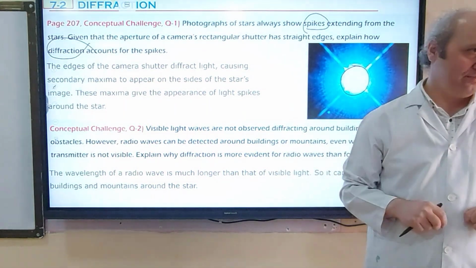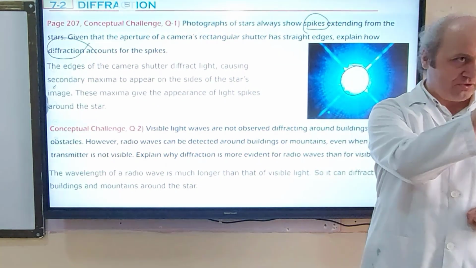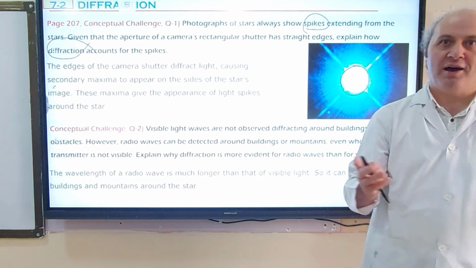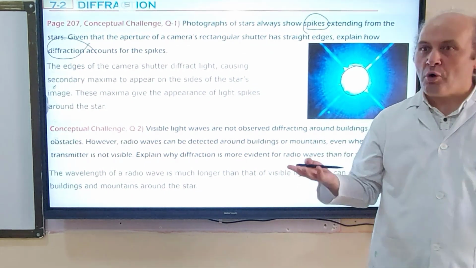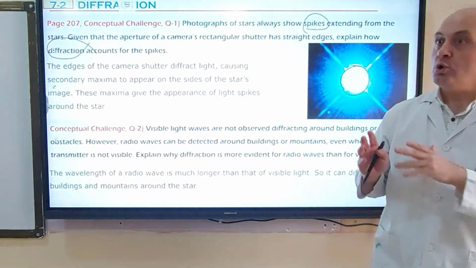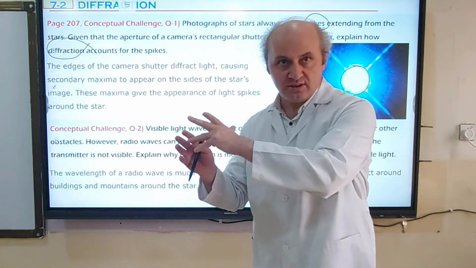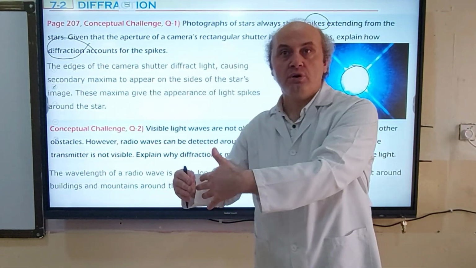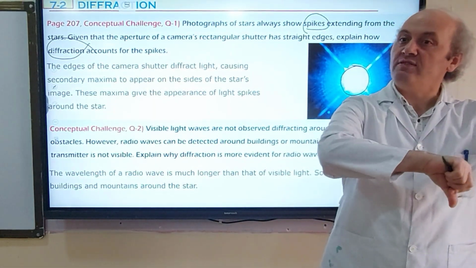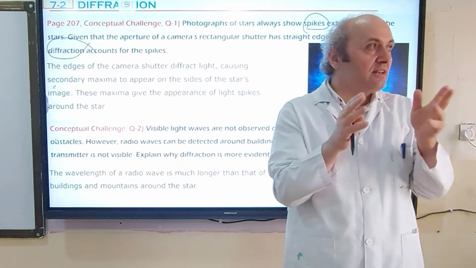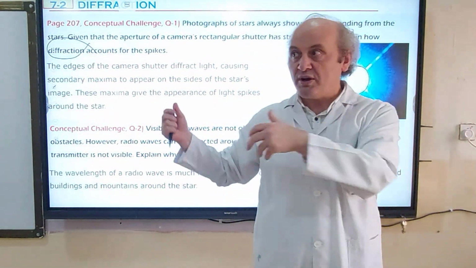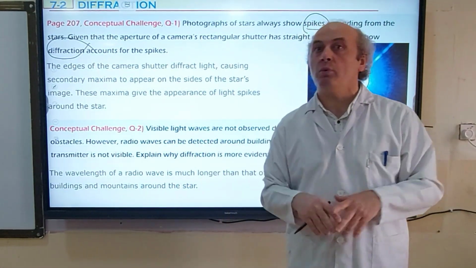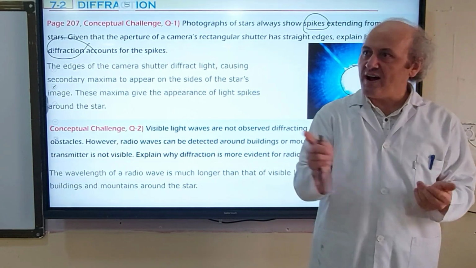It's about the wavelength. Remember the section question at the end of section 1. Radio waves have wavelengths of 3.25 meters. Light is not even a meter. So they are not comparable. For longer wavelength waves, diffraction is more noticeable. For shorter wavelength waves, it is less noticeable. That's why diffraction for light is not noticeable for us unless you do an experiment with a single slit or something like this. But radio waves, sound waves, water waves can easily diffract around obstacles.